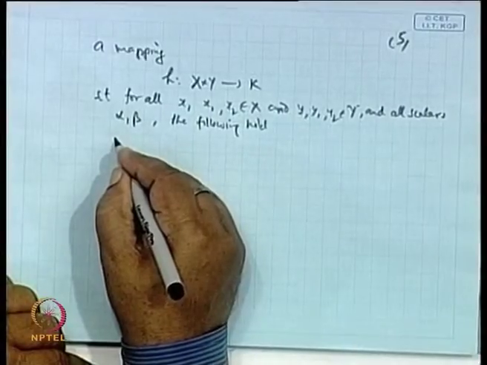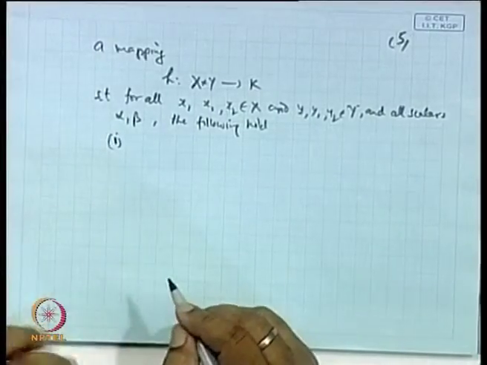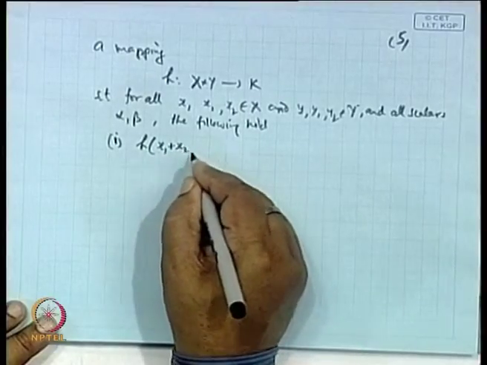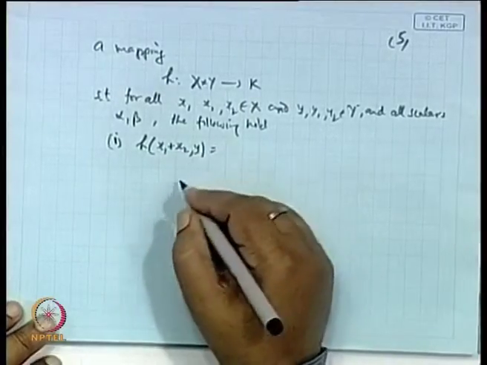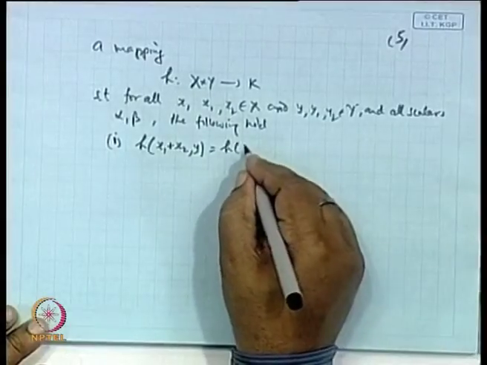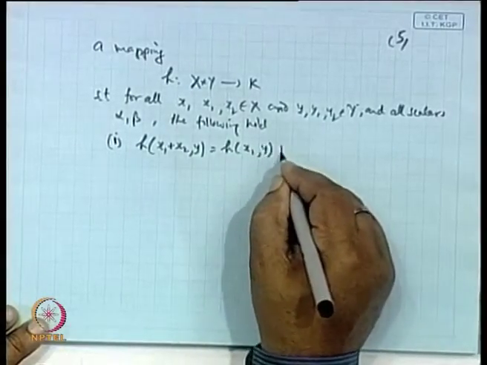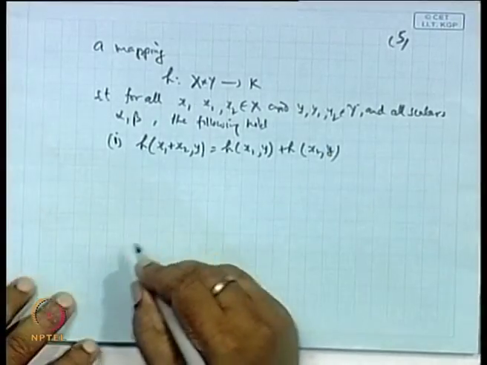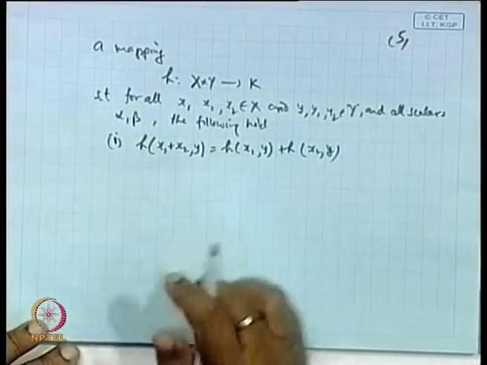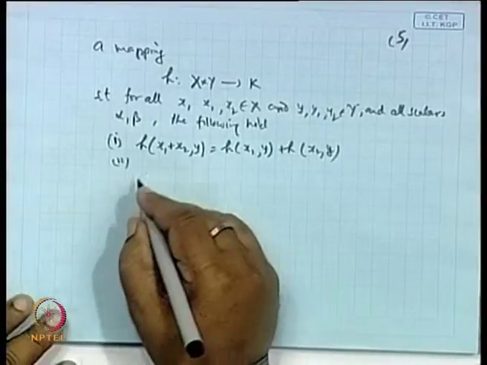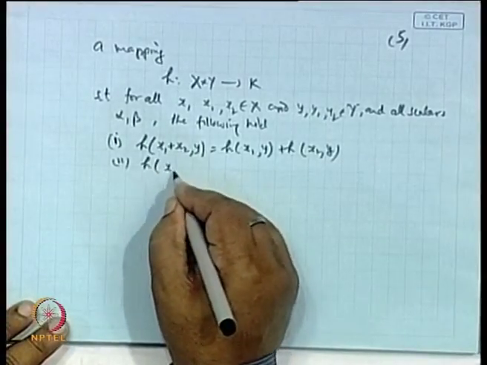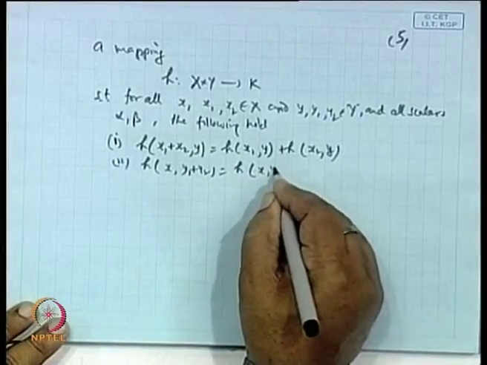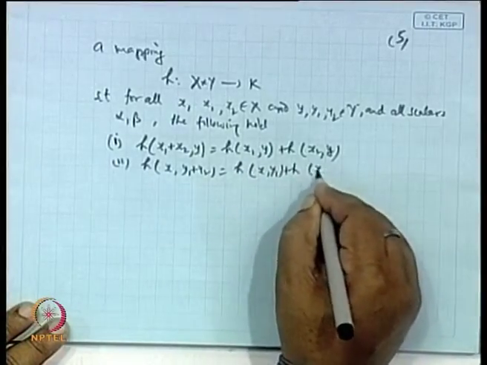First is H of x1 plus x2 comma y equal to H of x1 comma y plus H of x2 comma y. That is linear with respect to the first coordinate. Second, H of x comma by1 plus by2 is H of x comma by1 plus H of x comma by2.